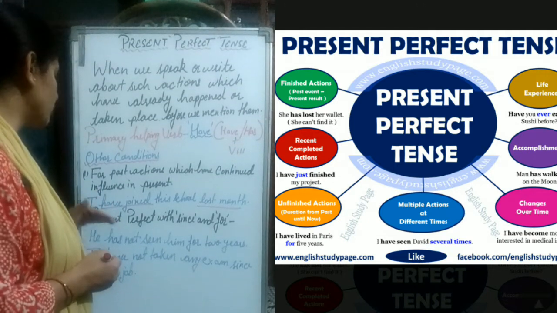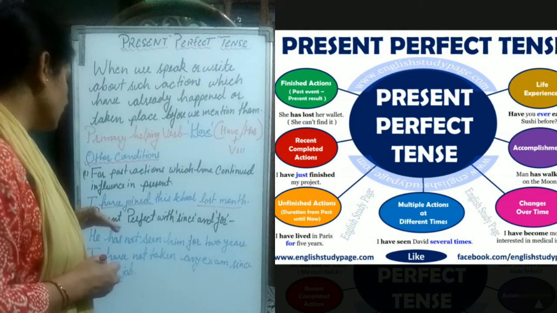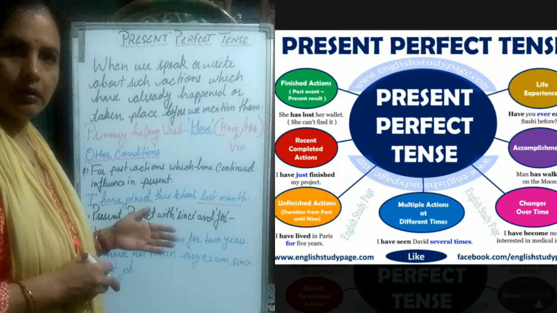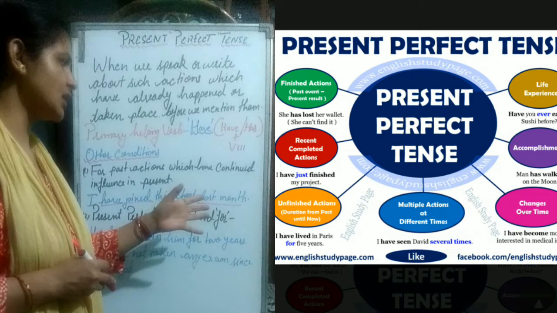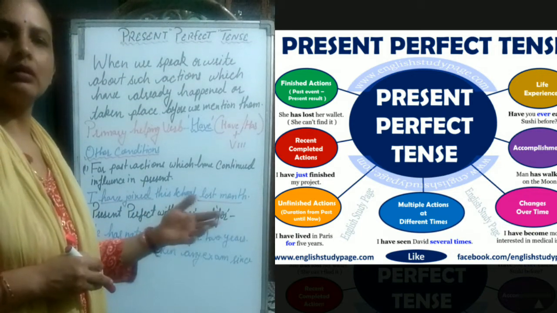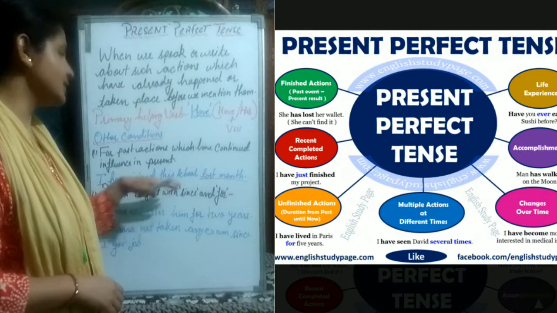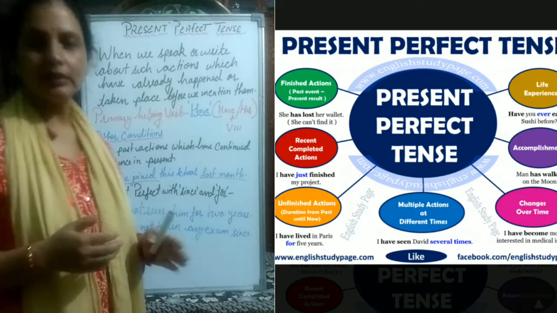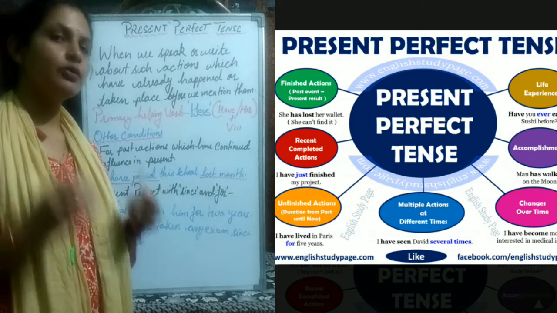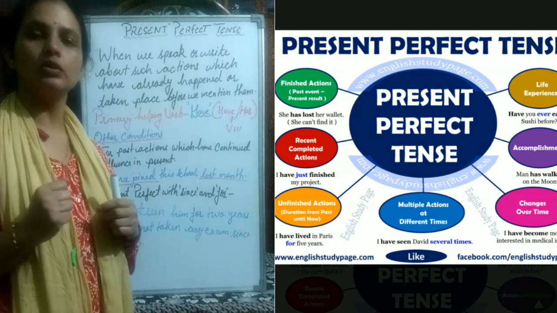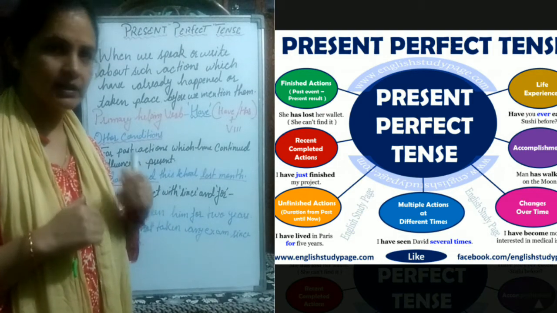Next condition, present perfect with since and for. Now since and for, a lot of time we have discussed that generally we use since and for to mention present perfect continuous condition, present perfect with since and for. Since and for are prepositions and they are used to show time. Since is used for a definite time and for is used for duration of time. Now let us take help of these examples.